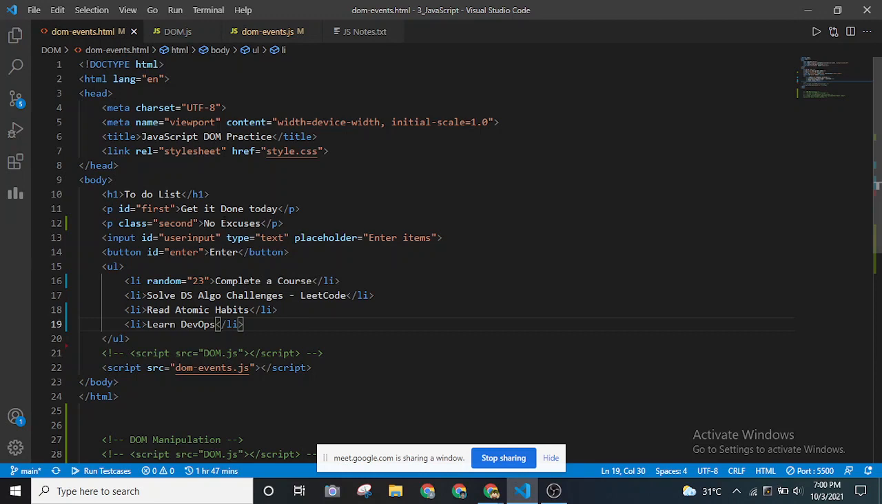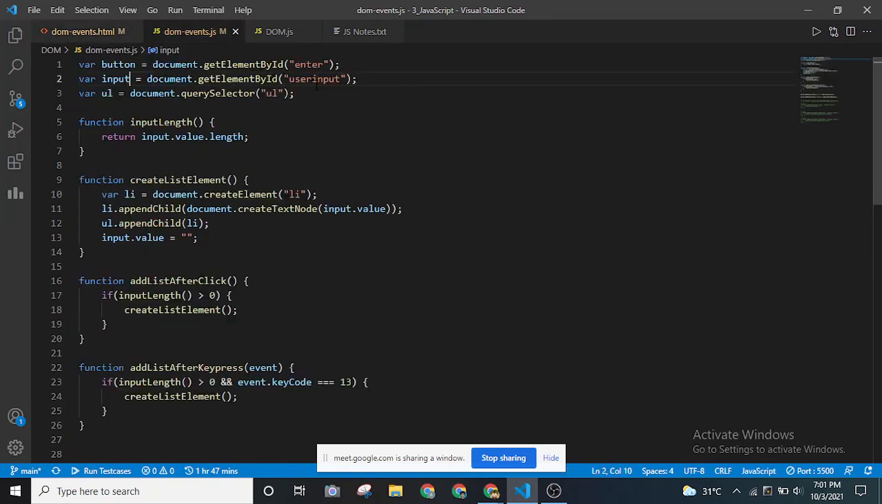The enter ID is given to the button that we had in the website, right? It will grab that entire element itself and store it in a variable. As you can see, the entire element is stored inside this variable button. That's what we are doing here, using DOM selectors and grabbing the button element. For the input element also, I've added the ID, user input, and I'm grabbing that user input by using the getElementById function and storing it in the input variable.